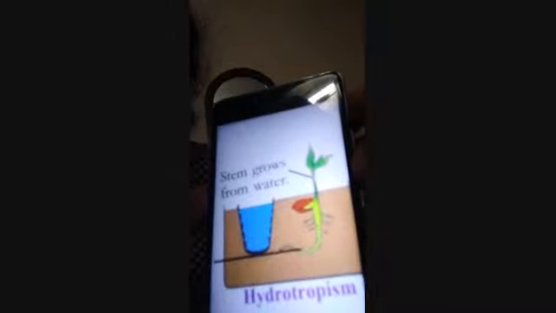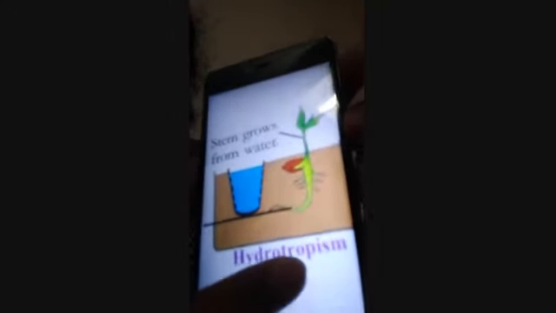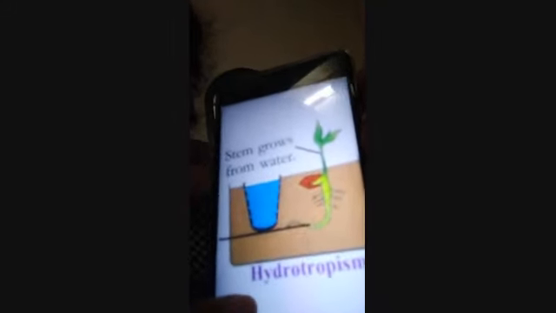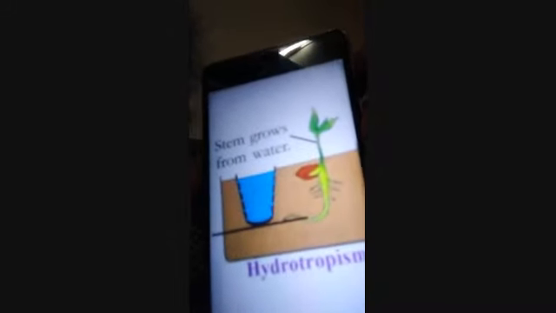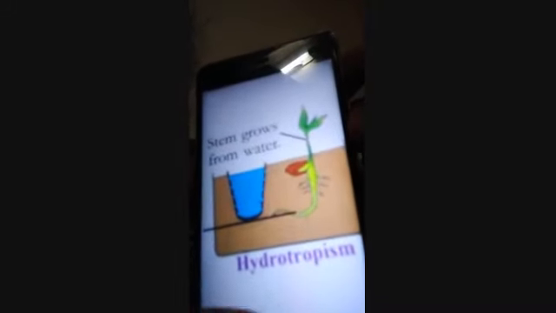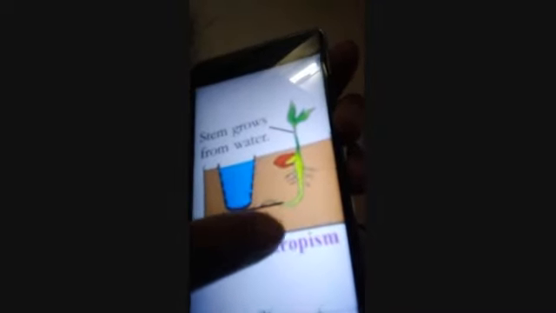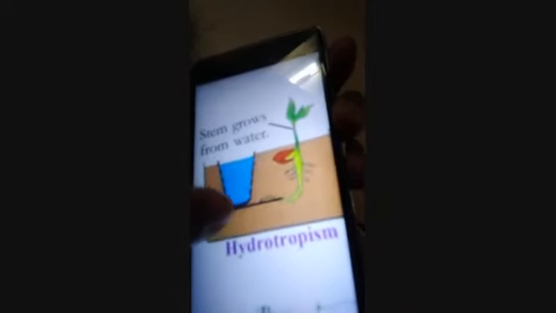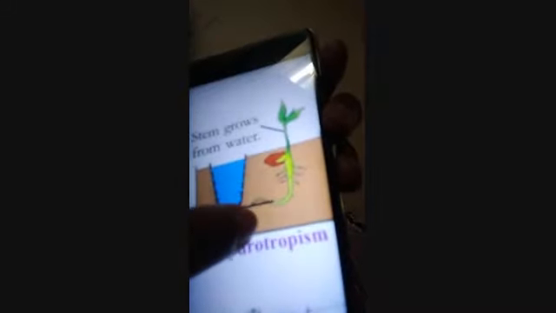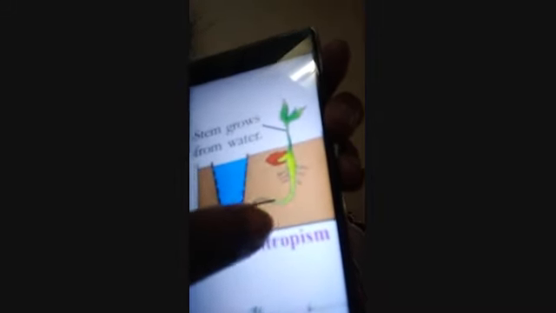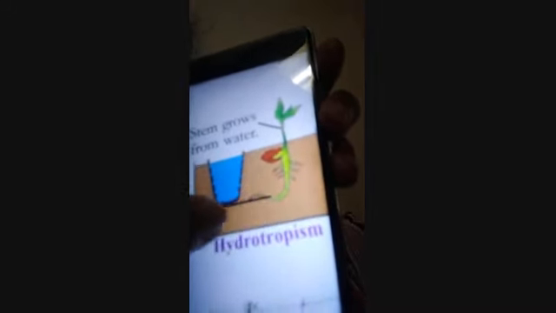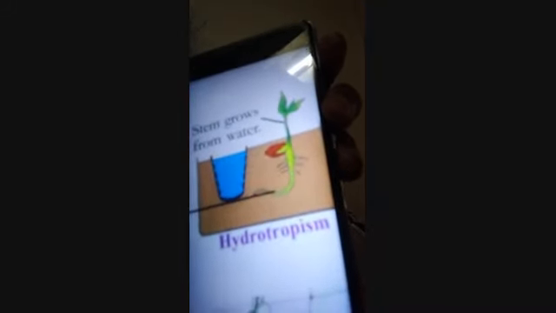You can see here the roots, hydrotropism. The root is moving towards the water. So that is hydrotropism. So this is illustrating the hydrotropism. The stimulus here is the water, and the root is moving towards the water. So that is the response. Clear? Towards the water. So that is hydrotropism.